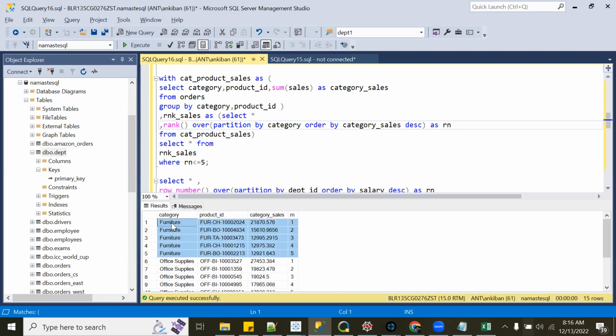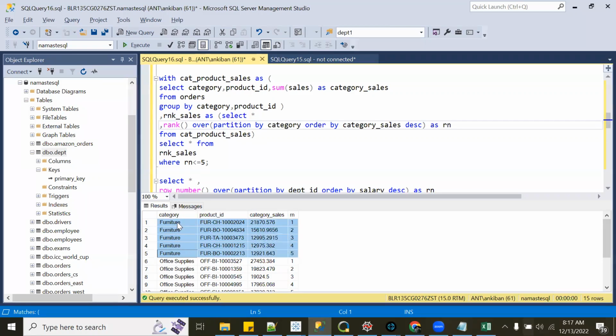Mostly we will use row number and dense rank, right? No, there is no mostly or lessly. It is all about what you want. If the interviewer is asking this question and you see the sales is the same, you have to ask, how do you want it? If I use rank, it will be like this. If it is dense rank, then we will get 6. You can clearly tell that.